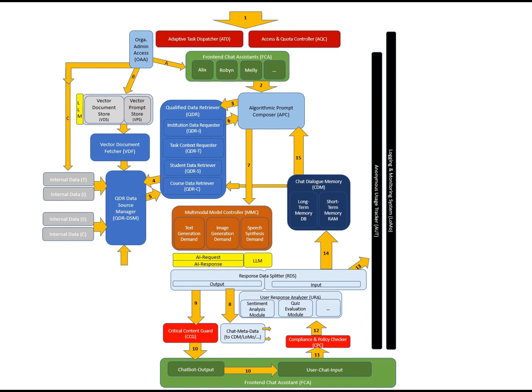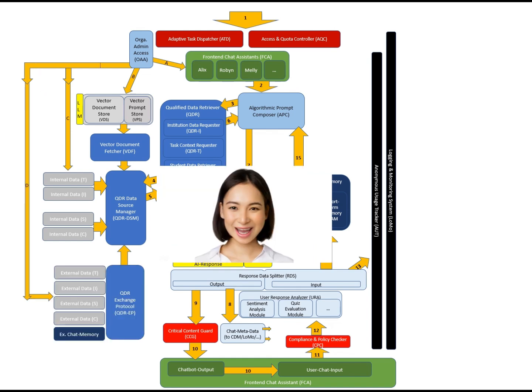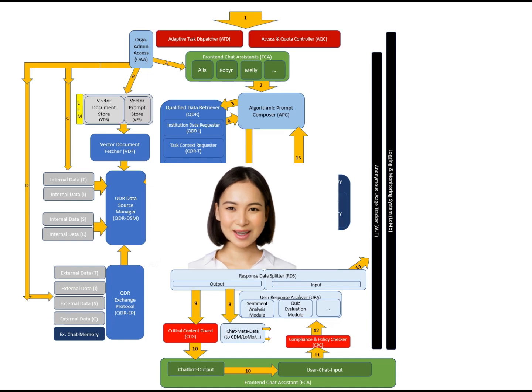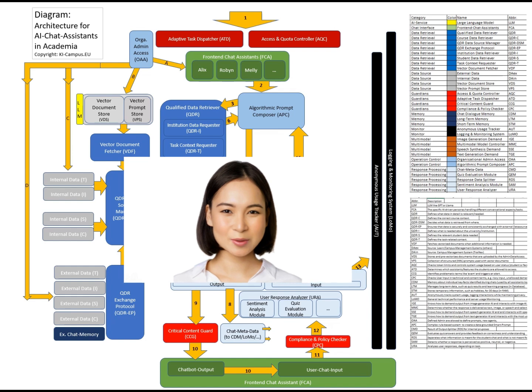The initial vectorizing and searching within these documents is done by a local LLM specialized in this task. Course and institutional data are already stored in databases, but the admin can enhance them. Student data comes from existing campus management system databases. If external data is needed, the exchange protocol for qualified data attempts to fetch it. And that's how the AI system assists students in reflecting on their coursework in an intelligent, secure, and personalized way.